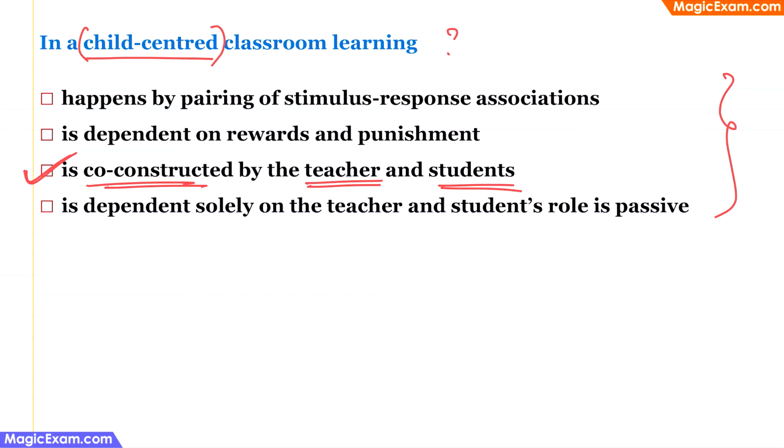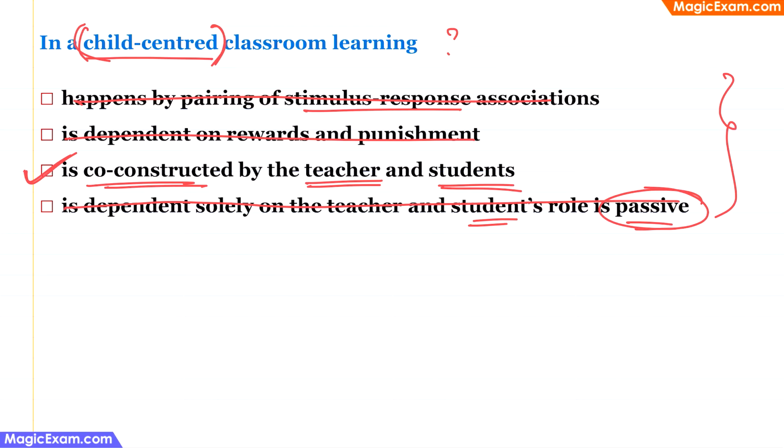The first one says it happens through stimulus and response association. This is behavioral learning. Therefore, this can be eliminated. The next one says rewards and punishment. This again is behavioral training. Therefore, this can be eliminated. And the last one, dependent solely on the teacher, and the student's role is passive. Now, the student's role cannot be passive in a child-centered classroom. Therefore, this can be eliminated. So the trick here is, first, whichever option has this word passive, eliminate that, because that will be the wrong answer.